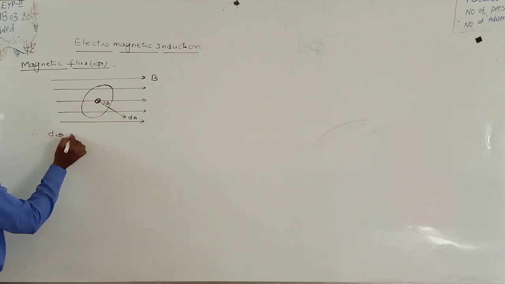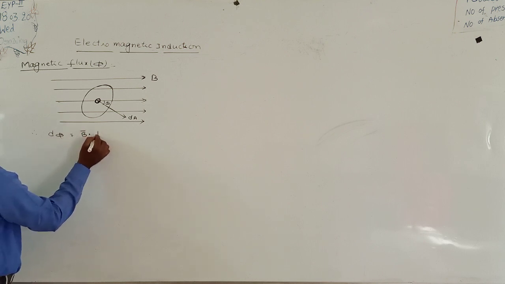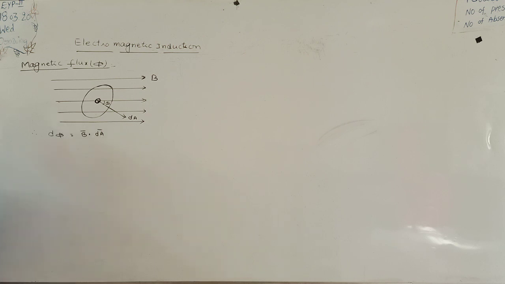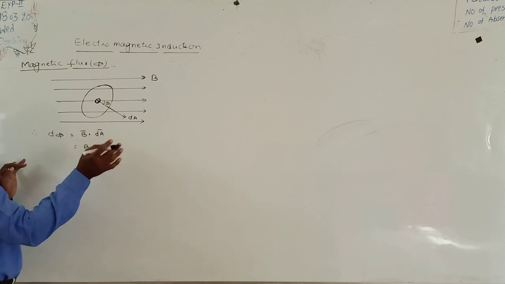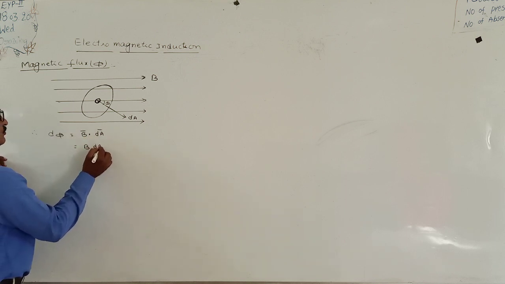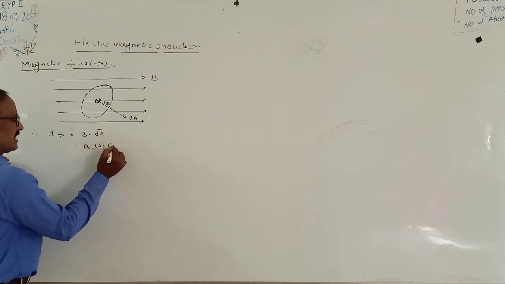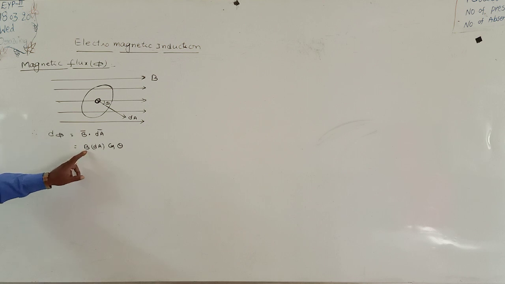d phi is equal to B bar dot dA bar, or this is equal to A bar dot B bar, which is AB cos theta. And this is equal to B into dA into cos theta, where theta is the angle. d phi is equal to B into dA into cos theta.